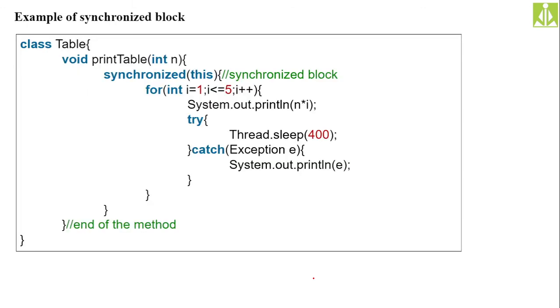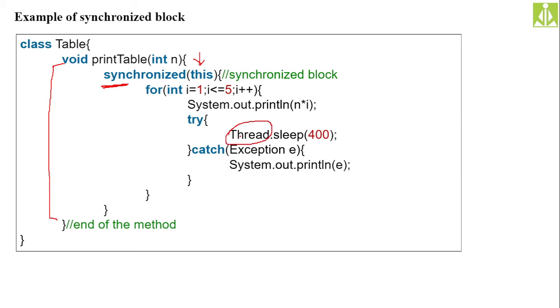As you can see, in my previous case I made this entire print table method a synchronized method, from here to here. But now I'm using a synchronized block on the current object, whatever class in which we are writing this synchronized block, because inside it I'm using the thread class.